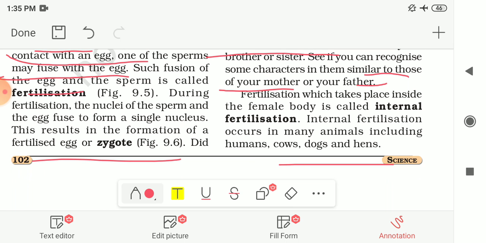Now fertilization, which takes place inside the female body, is called internal fertilization. And this internal fertilization occurs in many animals, including humans, cows, dogs and hens. So this is internal fertilization.